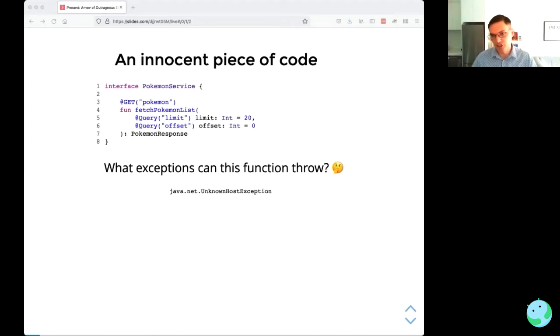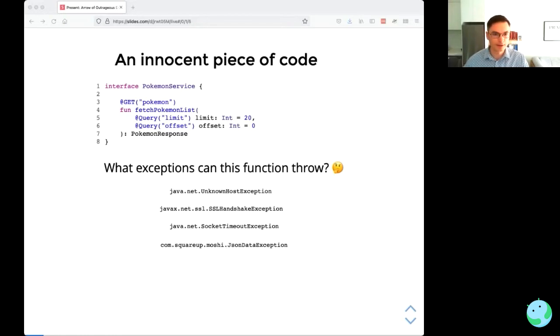So if I attach the emulator and turn off the network, turn off the Wi-Fi and the mobile data, then I can get an unknown host exception. If I misconfigure my certificates, then I can end up with an SSL handshake exception. And if I'm playing around with the proxy and intercepting responses and I take too long, I could get a socket timeout exception. And last of all, if I misconfigure my JSON handling or some data comes back over the network that's not in the format that I expect, then I'd end up with some kind of JSON data exception.